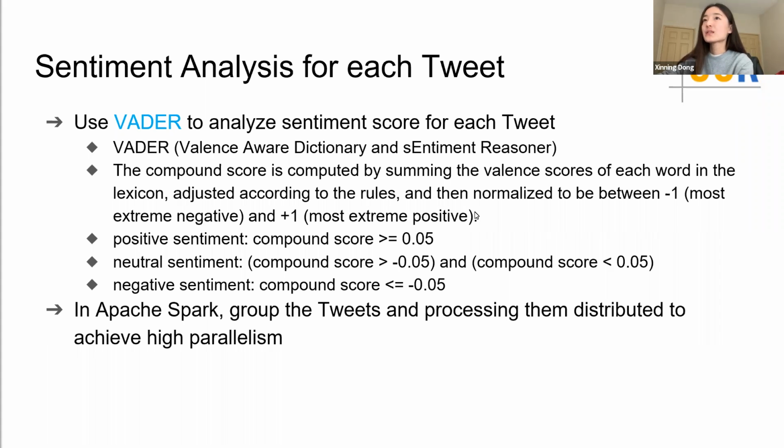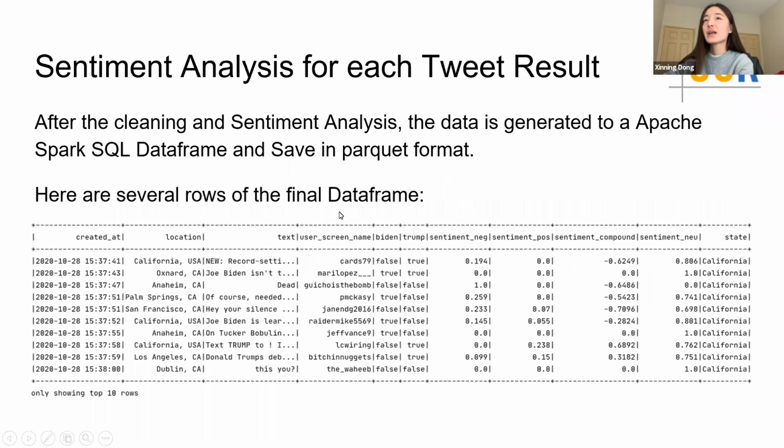So we separate the scores into positive, neutral, and negative sentiment scores. Then we generate the data into an Apache Spark SQL data frame. Here is how the data frame looks. We have the time, location, text, sentiment compound scores, and so on.